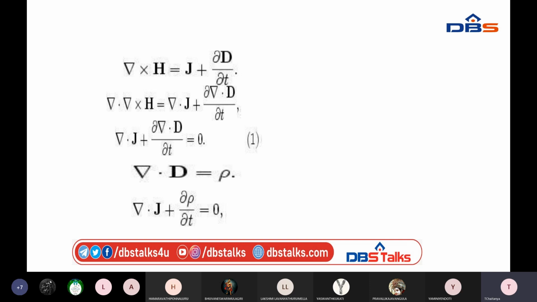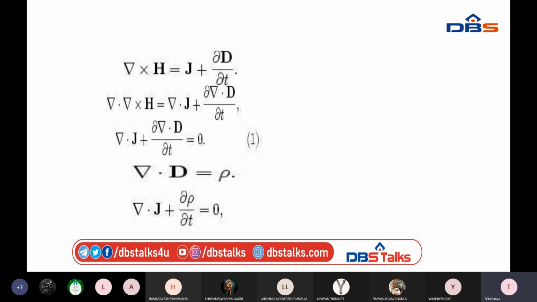Let us consider this equation: del cross H is equal to J plus dou D by dou t. This is from magnetostatics; we will discuss it when we study magnetostatics, so keep it in mind.